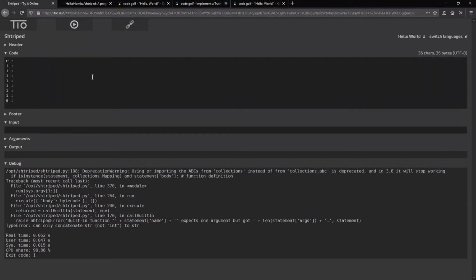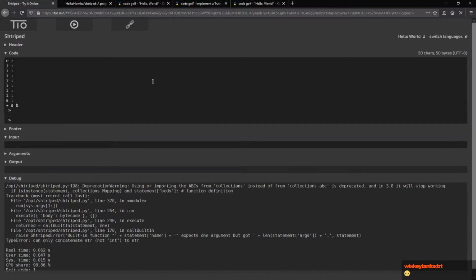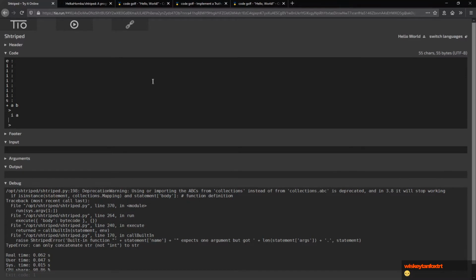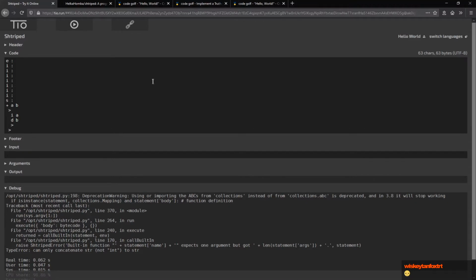Okay. We create a function that adds 2 values together. I'm gonna call them A and B for simplicity. So we need to increment A, increase A, and decrease B. Now and then call the loop.